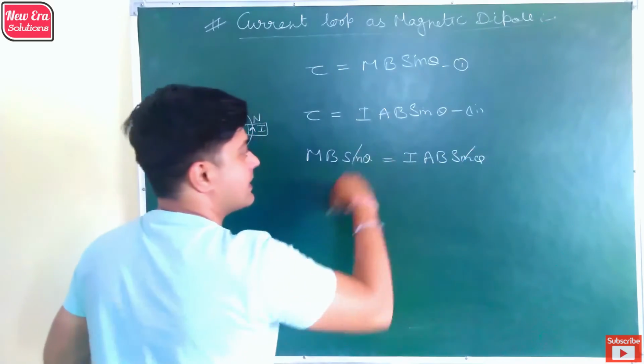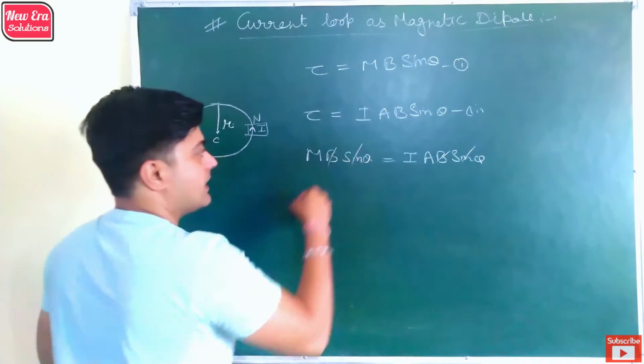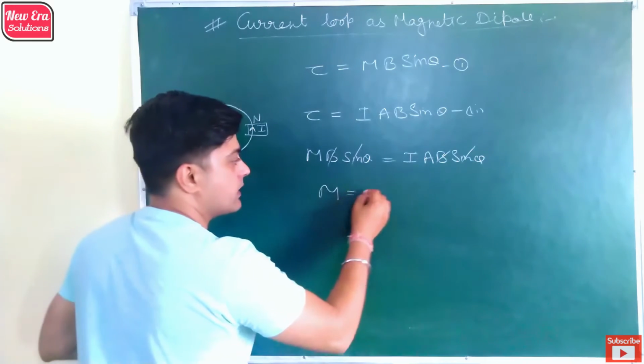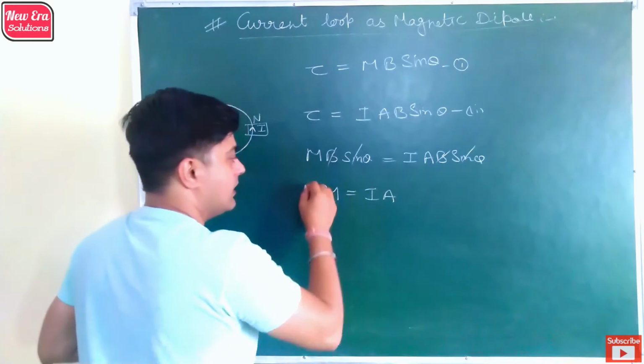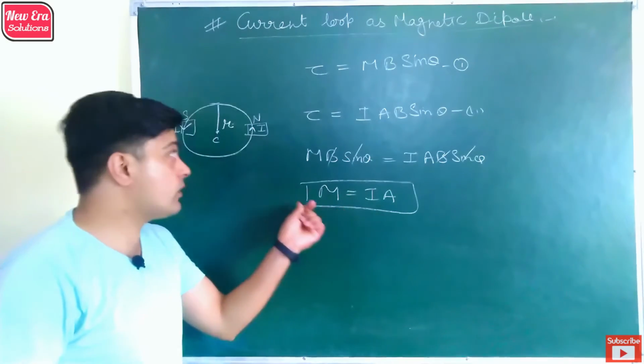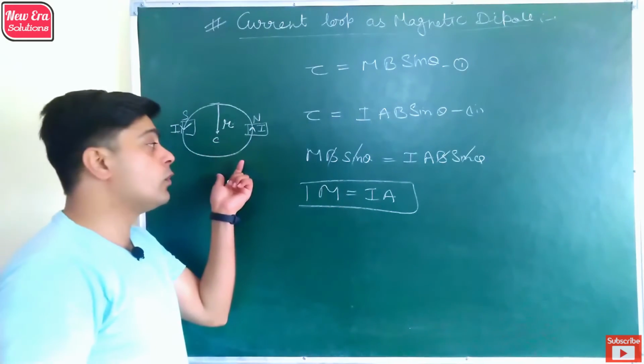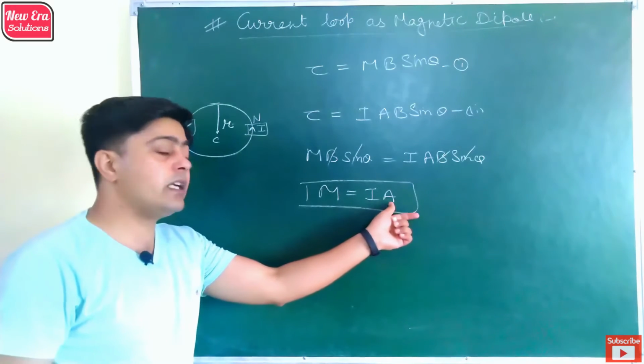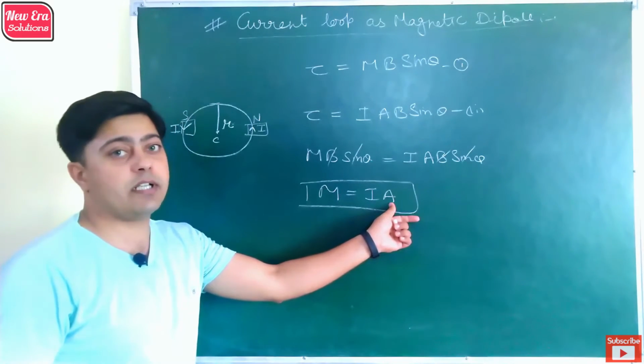Sine theta cancels out, B cancels out, and we get m is equal to IA. So it shows that the magnetic moment of a current carrying loop is the current into its cross-section area.